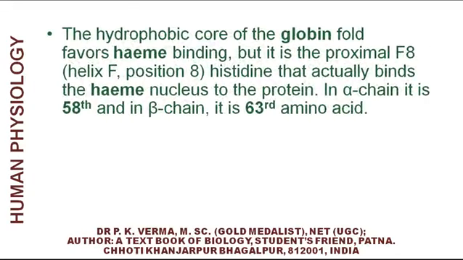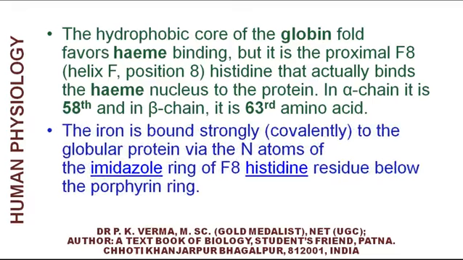The hydrophobic core of the globin fold favors heme binding, but it is the proximal F8, that is helix F, position number 8 histidine, that actually binds the heme nucleus to the protein. In alpha chain, it is the 58th amino acid, and in beta chain, it is the 63rd amino acid. The iron is bound strongly, that is covalently, to the globular protein via the nitrogen atom of the imidazole ring of F8 histidine.